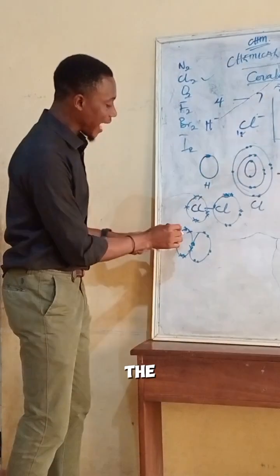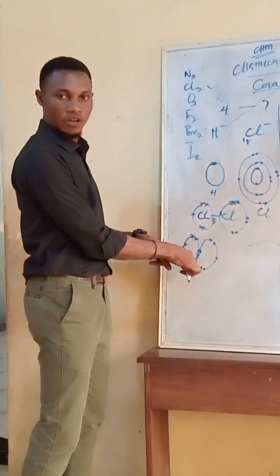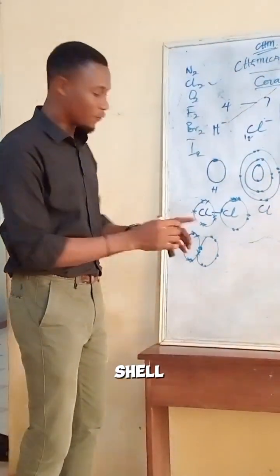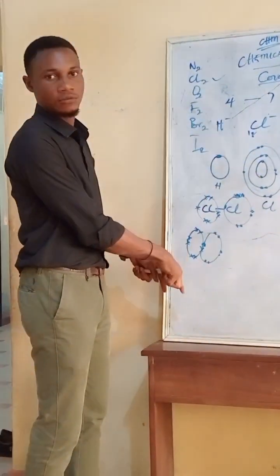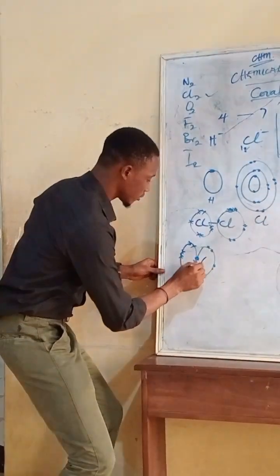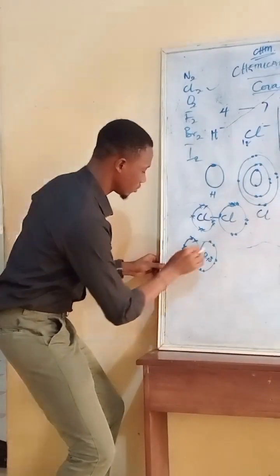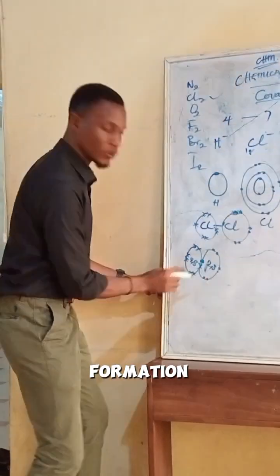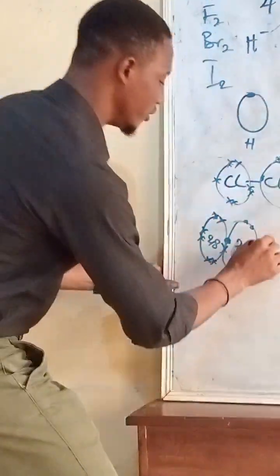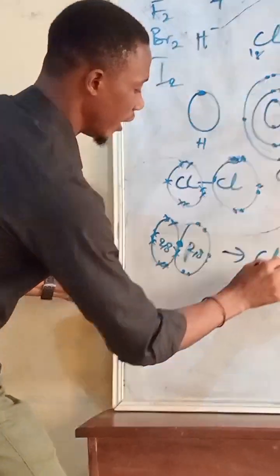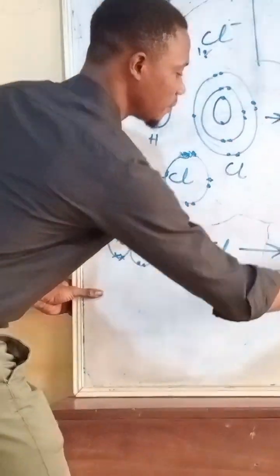So this is the outermost shell of chlorine ni mo ń draw yẹn, the valence shell fún chlorine kọ̀ọ̀kan ni mo yà yìí. That means 2, 8 ó ṣì wà nínú fáwọn méjèèjì. So this is the formation of the chlorine molecule. Now tá bá wá fẹ́ kọ ọ́ in the molecular formula, ó ní Cl2.